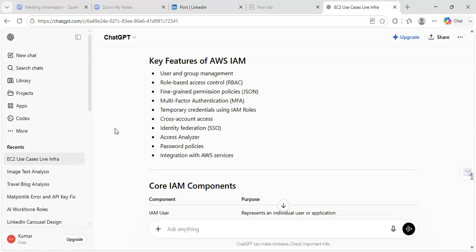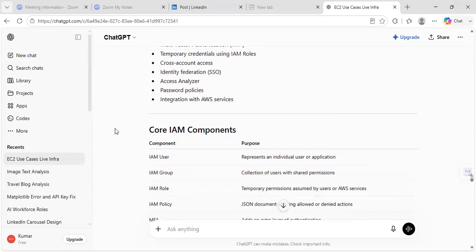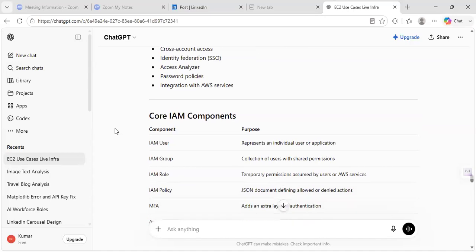Access analyzer means monitoring will be there. It analyzes access, how it is being utilized. So password policies are there, like how to use password policies, for example a reset once in 2 weeks. Then integration with AWS services. Obviously, IAM is meant for integrating with the different services, because role-wise services are connecting service-wise, like EC2, S3, RDS, VPC, such kind of things.